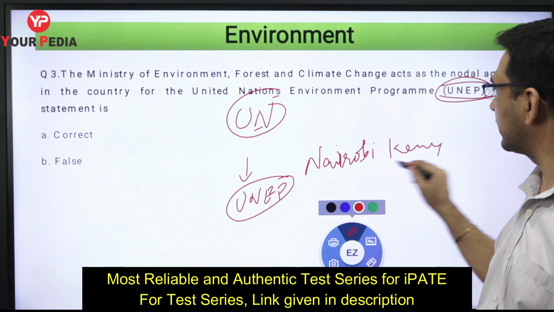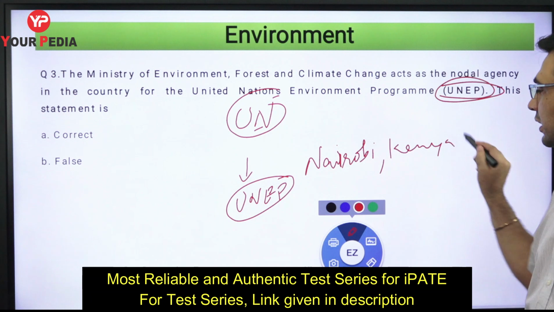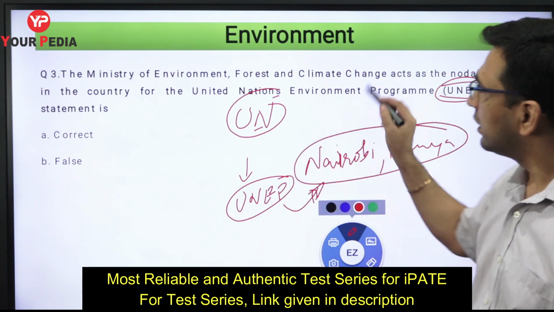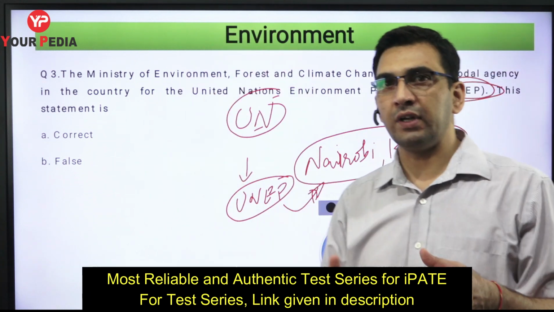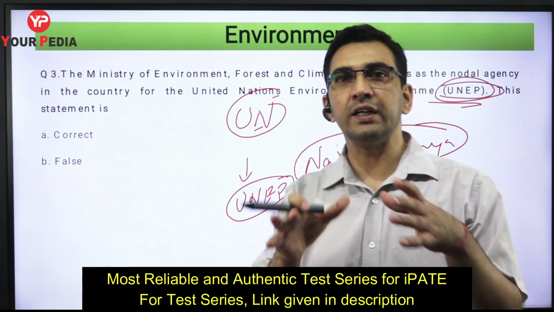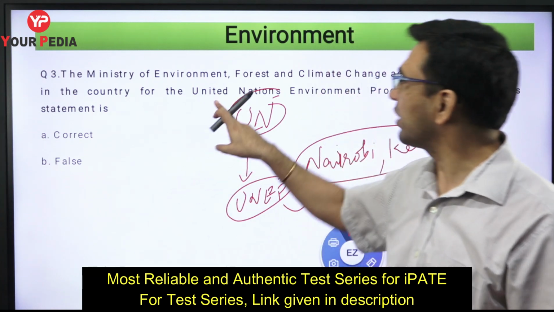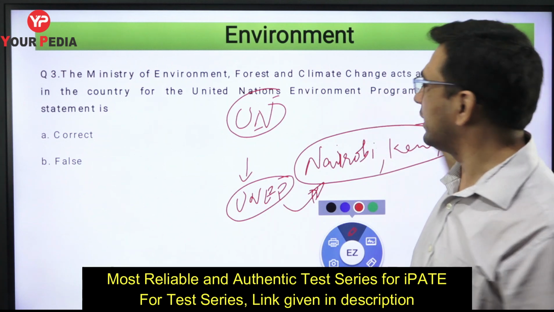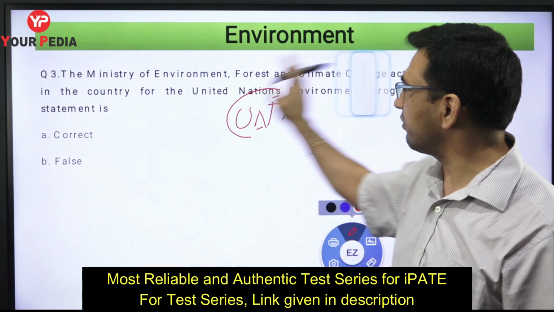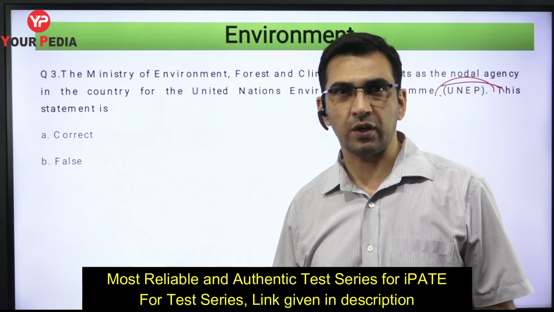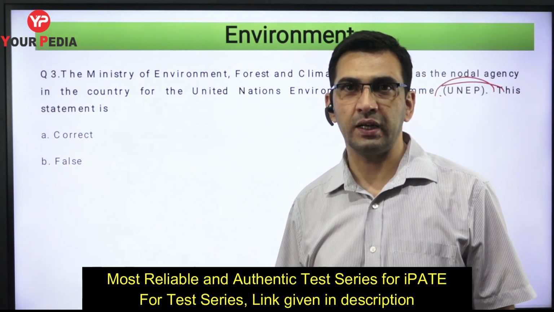Kenya is a country and Nairobi is its capital. So they have their headquarters over there, Nairobi in Kenya, and at the international level, this monitors basically the matters related to the environment. That is why the name came as United Nations Environment Programme. Now, obviously, in India, we have a Ministry of Environment, Forest and Climate Change, which looks after the matter of the environment and related issues.